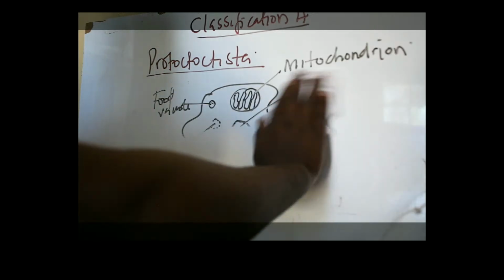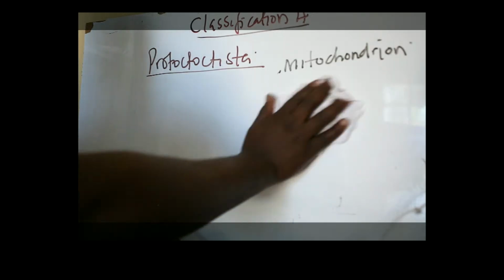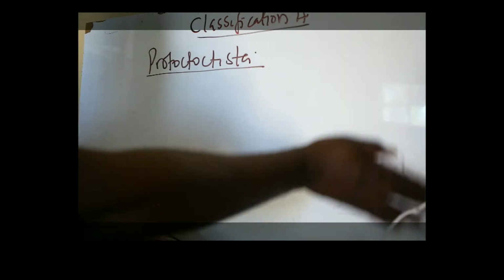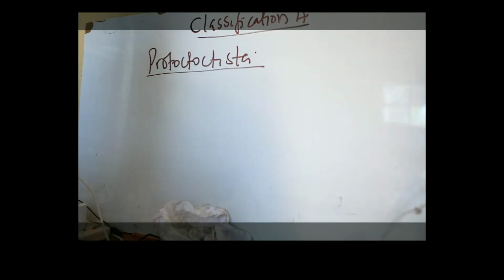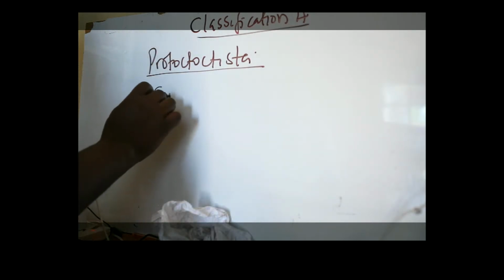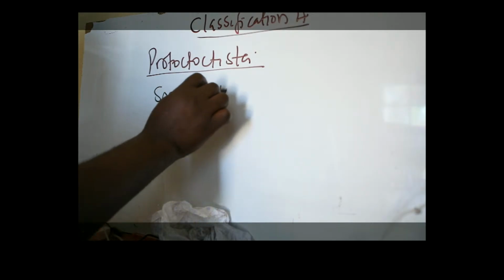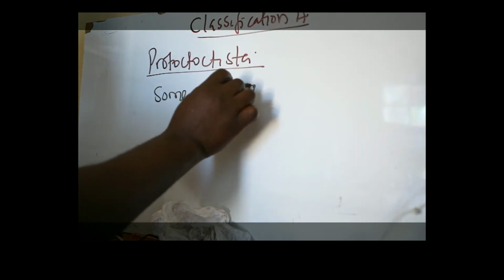General characteristics of members of Protoctista. Number one, we use the word some are unicellular, e.g. the amoeba. Not all are unicellular. Of course, we talked about others being multicellular, like for example, the members of algae. But when you look at the protozoa, they are all unicellular. That's why we're using the word some are unicellular,